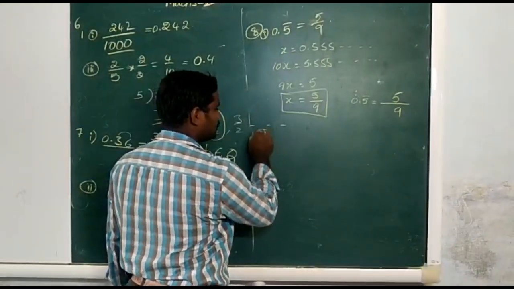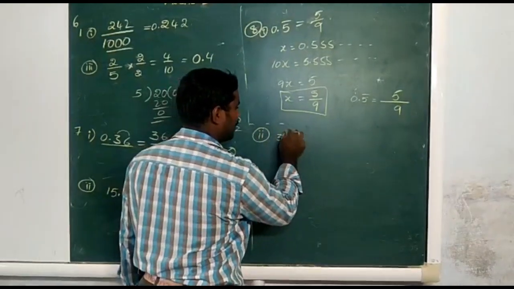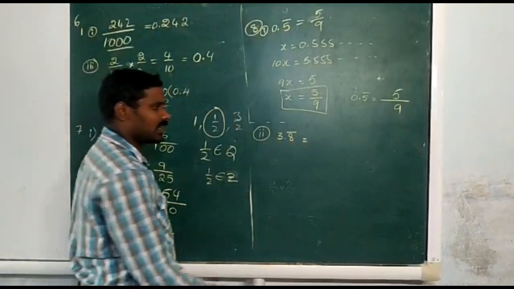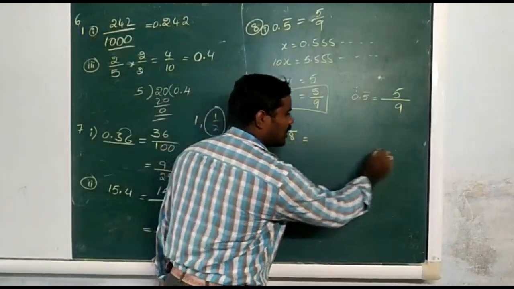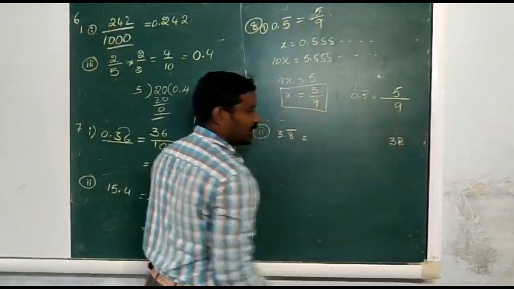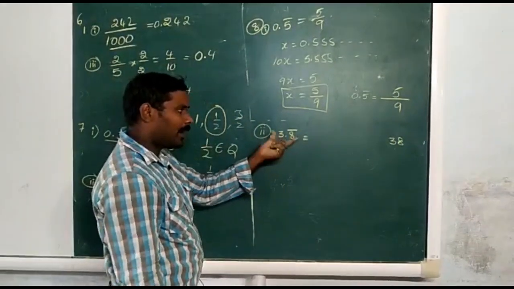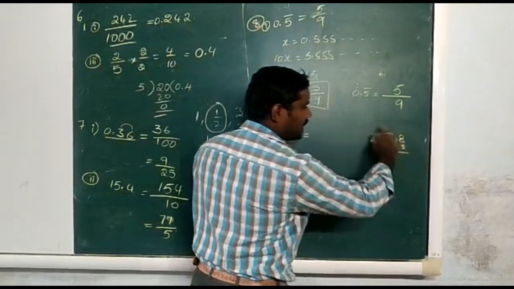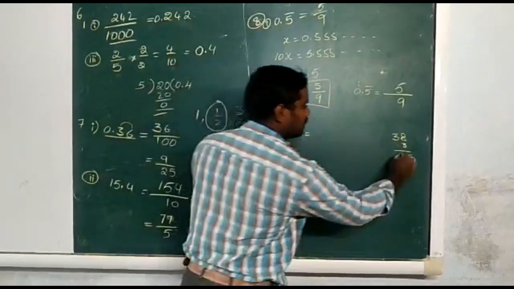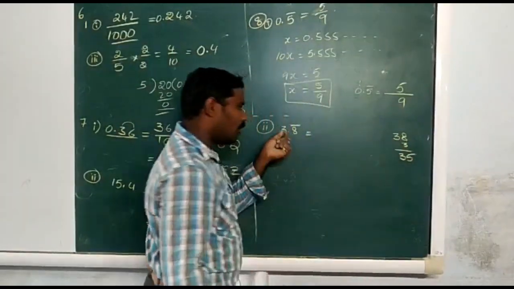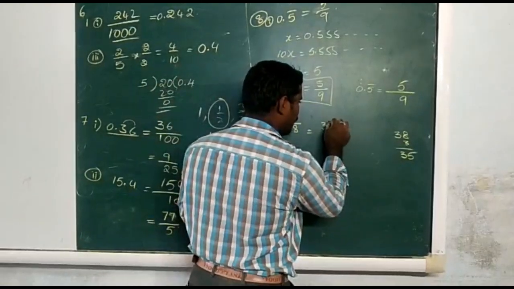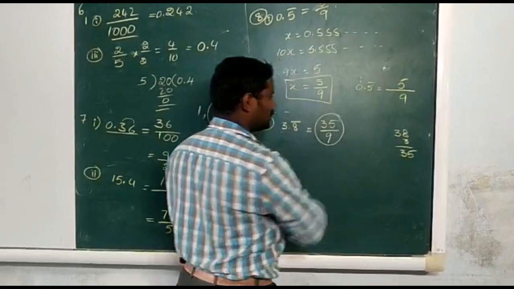We can apply some more numbers like this. Second problem, 3.8 bar. Actually the total number is 38, and from it we remove the number before the bar, which is 3. 38 minus 3 is 35. How many numbers are repeating? Only one number. So 35 by 9 is the answer.